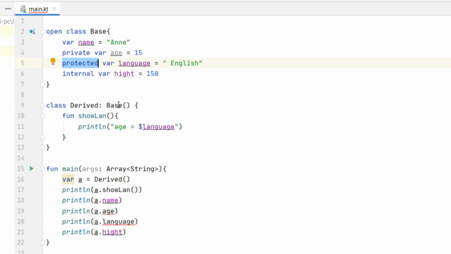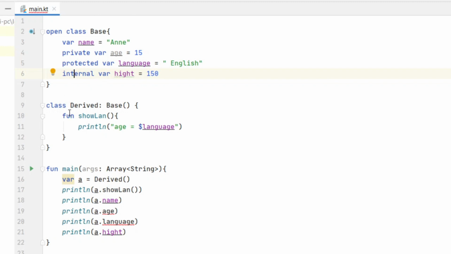and we've got language, and it's protected, so it's only available inside this class Base and its derived class, like class Derived, which inherits from Base. Language will be available here too. Private will only be available inside the Base class, this class only.